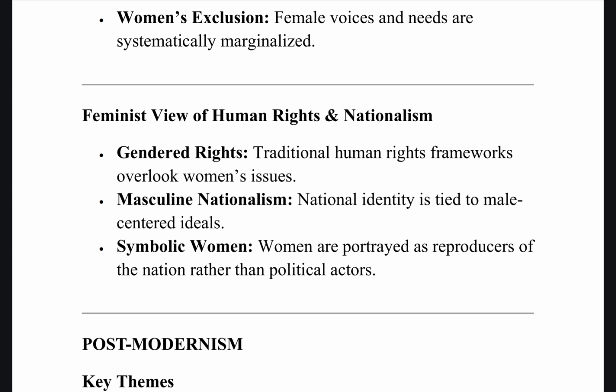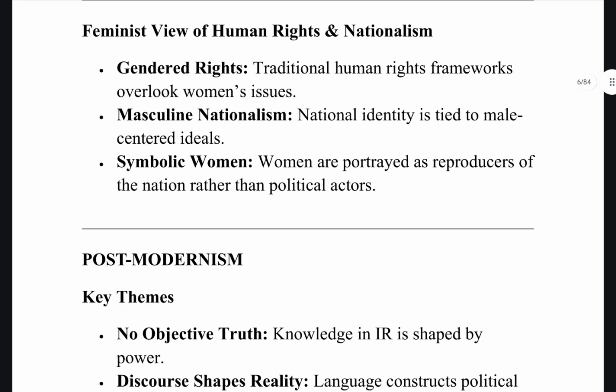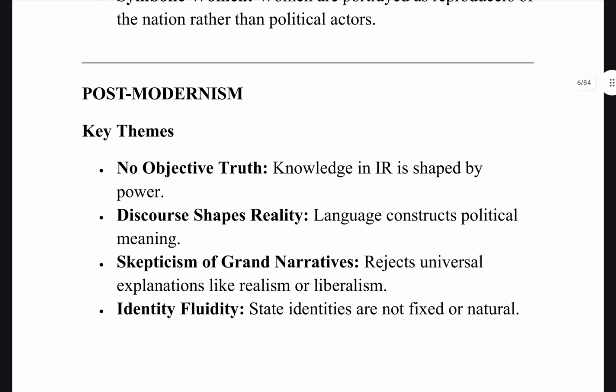Then, symbolic women. Symbolic women is, like I just said, they are merely seen as reproducers of nation rather than political actors. Like their role is to sort of continue the population or something. They're not expected to play a major role. Then another aspect is postmodernism.